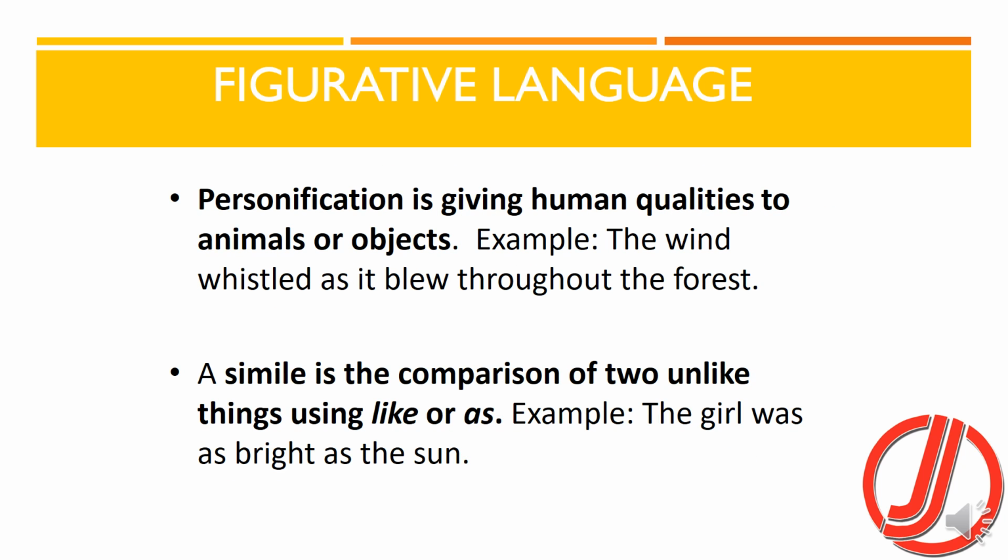Personification is giving human qualities to animals or objects. For example, the wind whistled as it blew throughout the forest. The queen moon was happy. The crops were dancing. So these are the human traits or qualities that we are giving to inhuman objects or to animals.